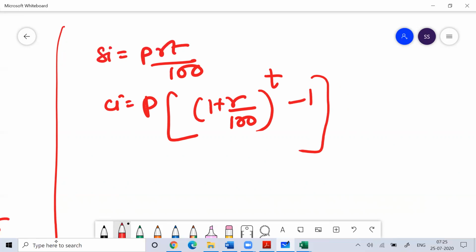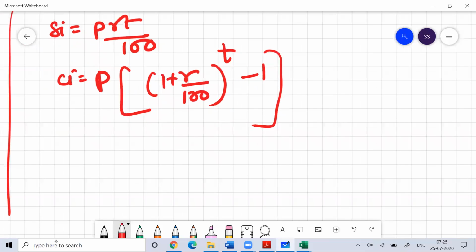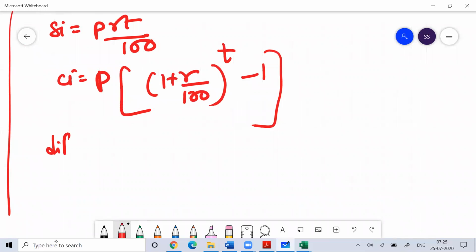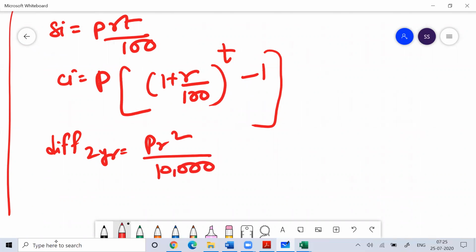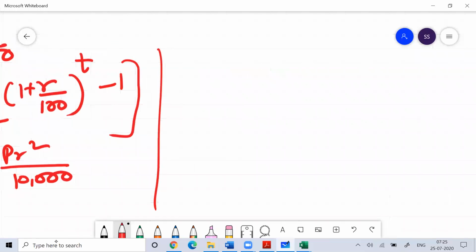Now, like I told you, the difference between simple interest and compound interest. I told you the formula for the difference after 2 years is PR square by 10,000. Similarly, I told you for 3 years also, that is PR square into (300 plus R) divided by 10 to the power 6. I just proved this to make you understand.